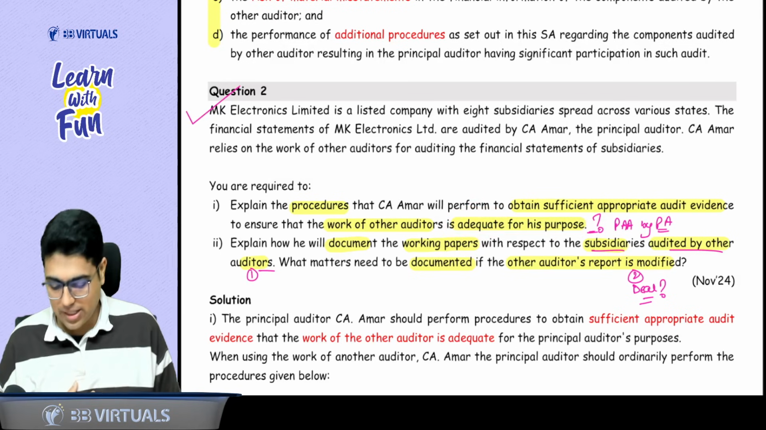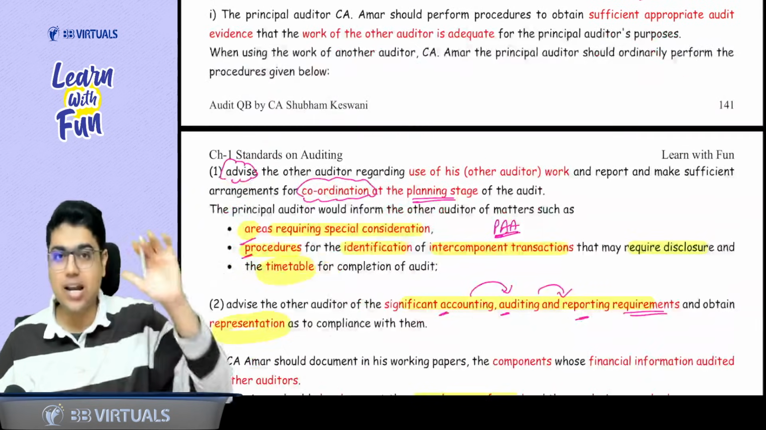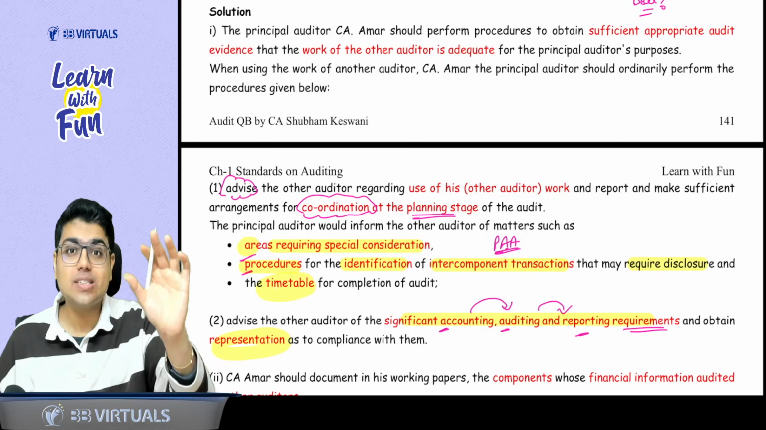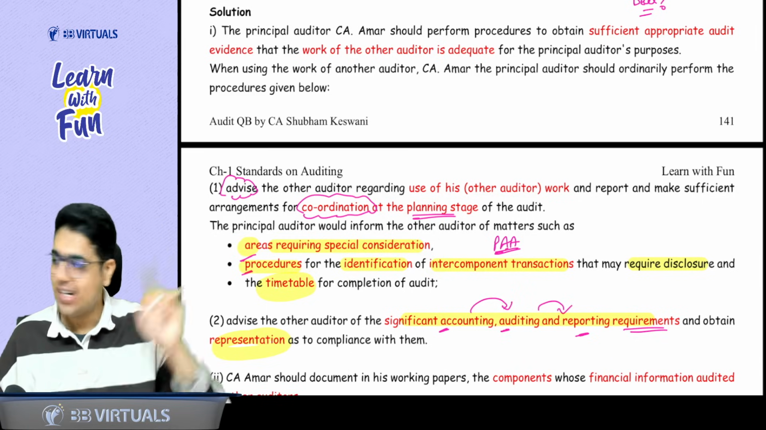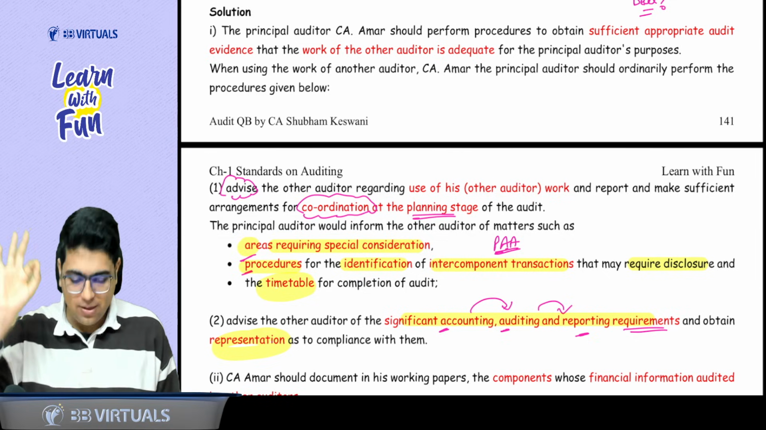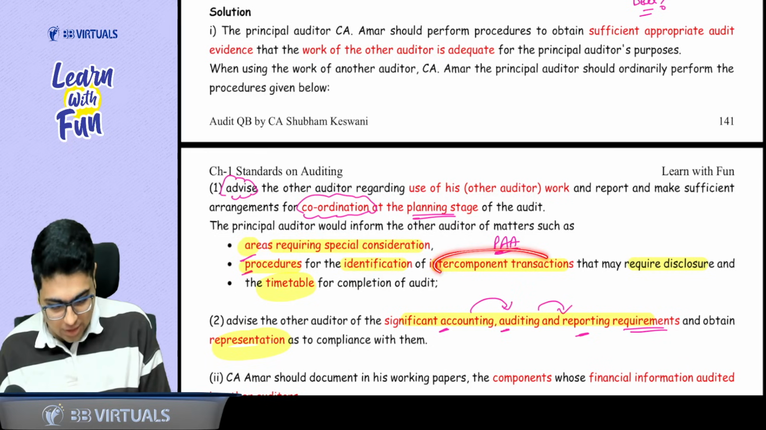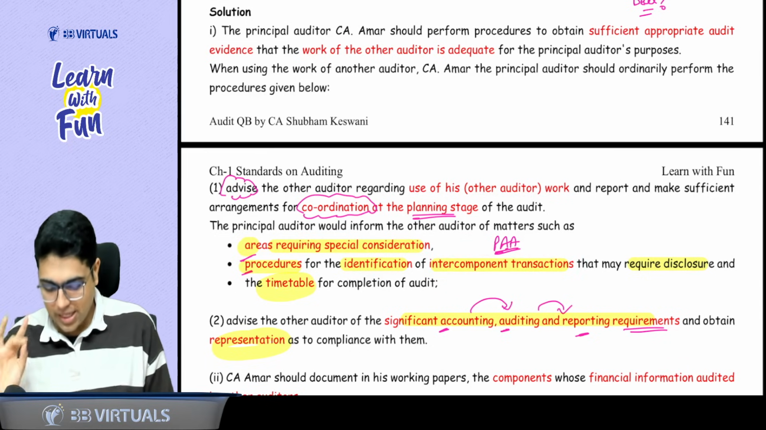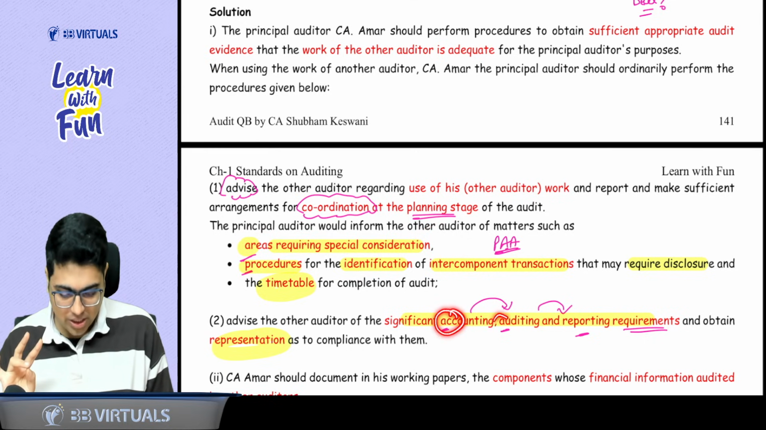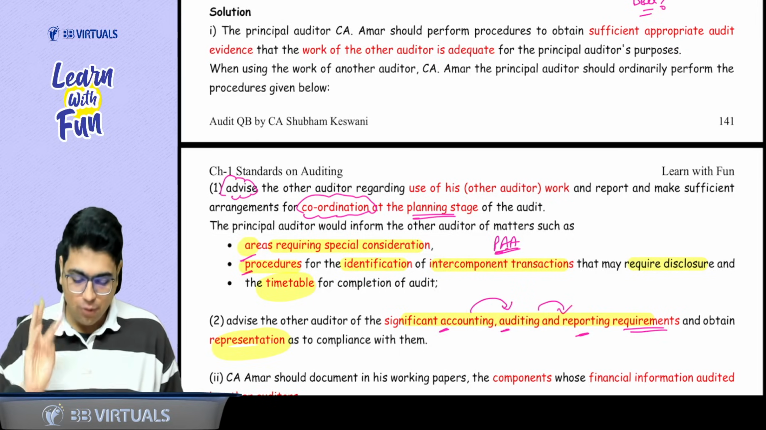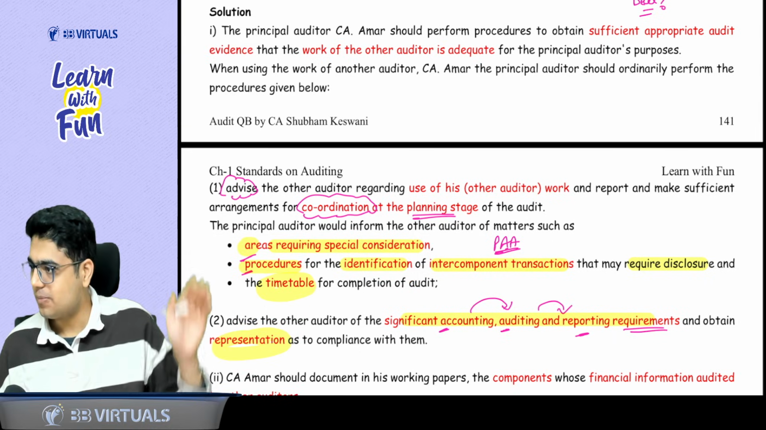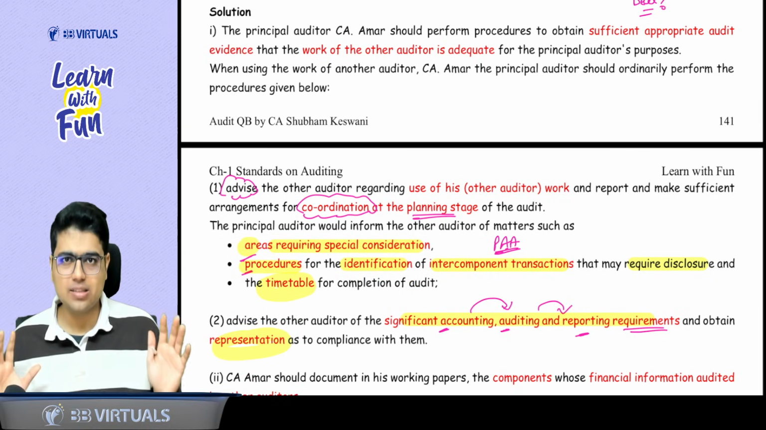So whenever you want to get this evidence, what do you do? Sir, we advise the other auditor that we are going to use his work and coordinate at the conclusion stage. No, planning stage. Tell him about the 3 things. PA. What were the 3 magical procedures? P for procedures for identifying intercomponent transaction that require disclosure. A for areas requiring special consideration. A for significant accounting, auditing and reporting requirement. And fourth thing is timetable for completion and take a representation for the same. This is how you get the evidence.